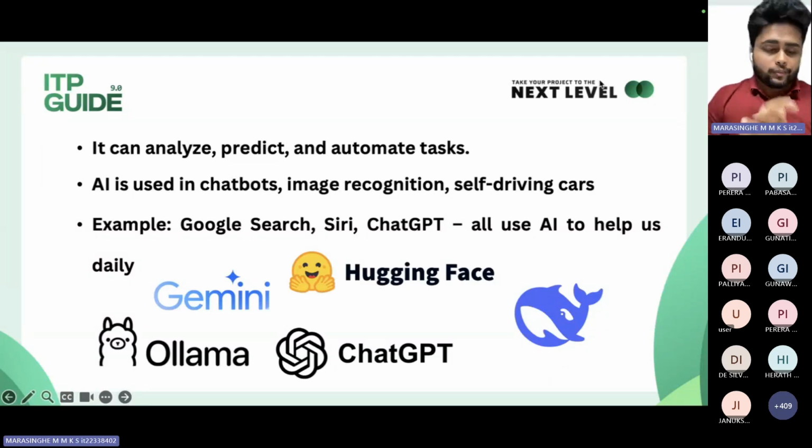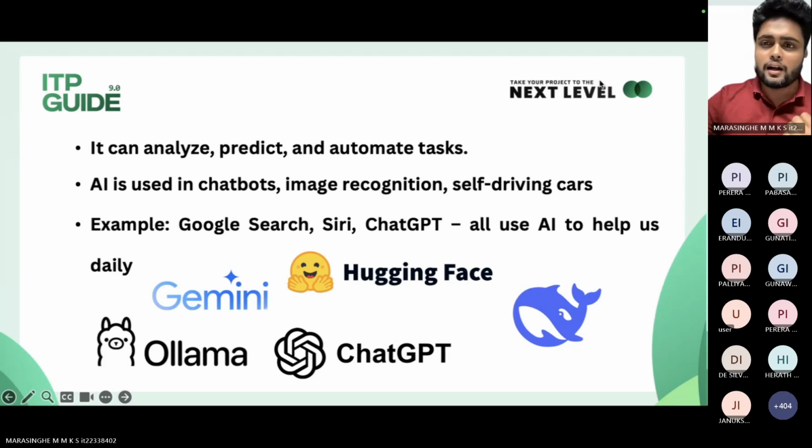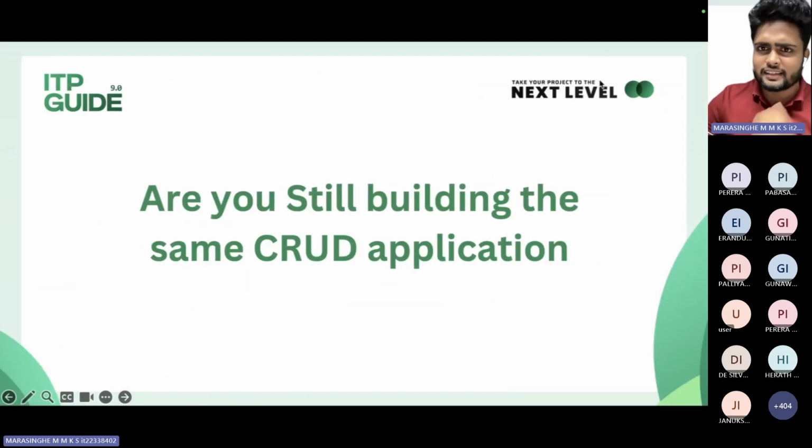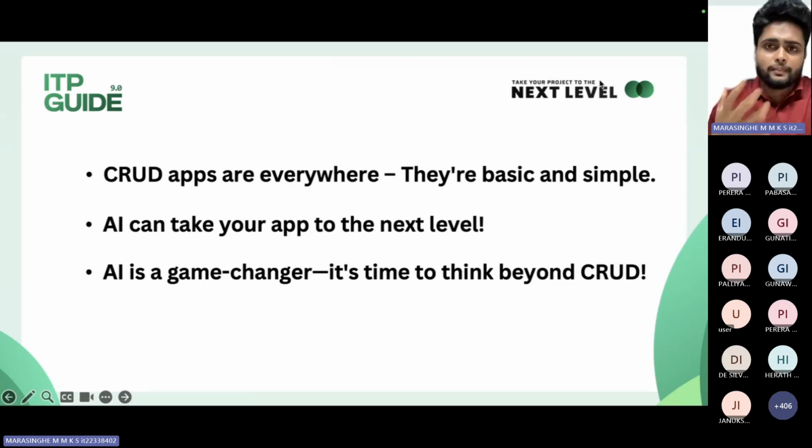So I'm going to ask you a question. While our generation and our world is changing and evolving with this AI technology, are you still building that CRUD application that everyone has built since the start of this ITP module? So I'm asking again, is report generating enough? I don't think so. Why? The reason is that CRUD applications are everywhere. They're basic.